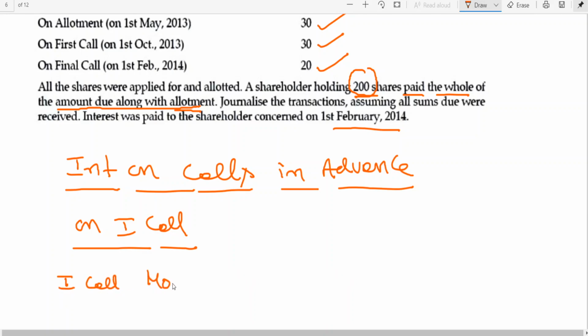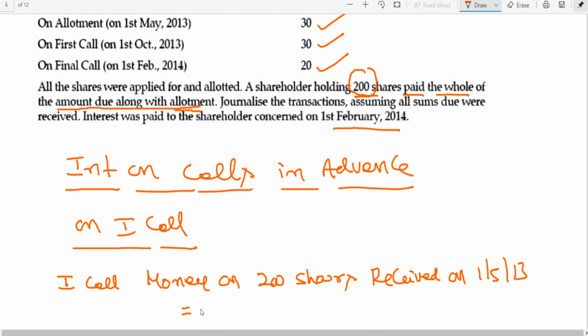First call money on 200 shares received on is equal to 200 shares into 30 rupees. It is coming to 6,000. This is clear. It is 6,000, no?